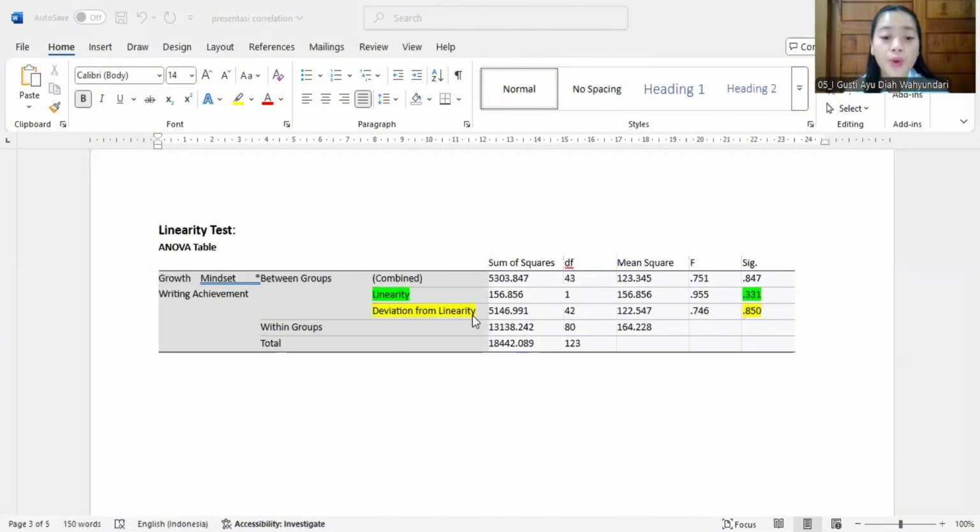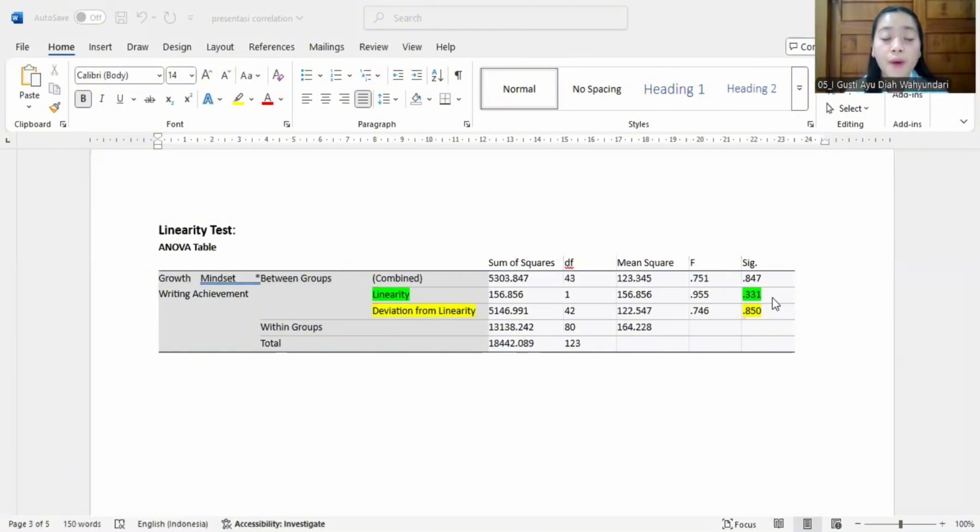Because the p-value is above 0.05, it means that there is no deviation from linearity. And next, the p-value of linearity is 0.331. Because the p-value is above 0.05, the linear relationship between growth mindset and writing achievement is not significant.